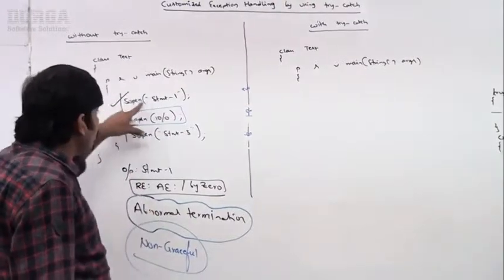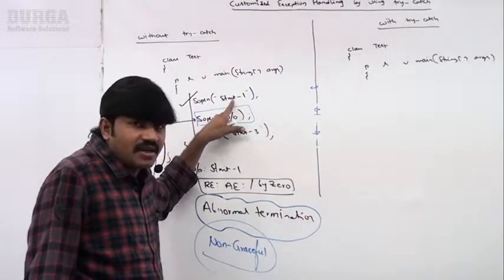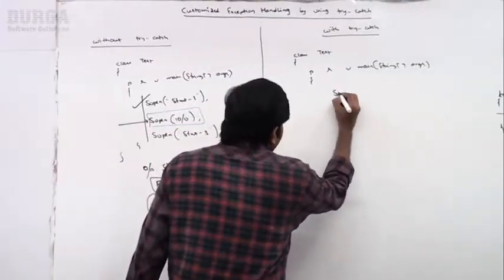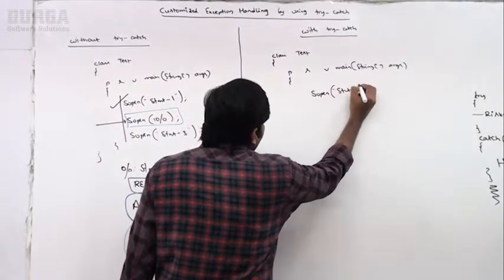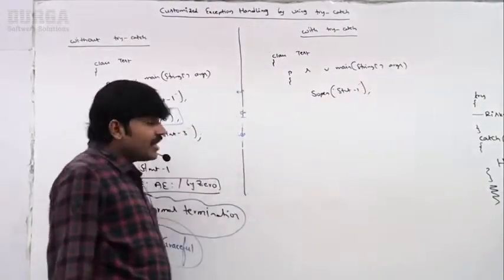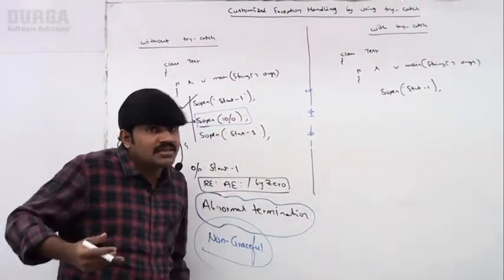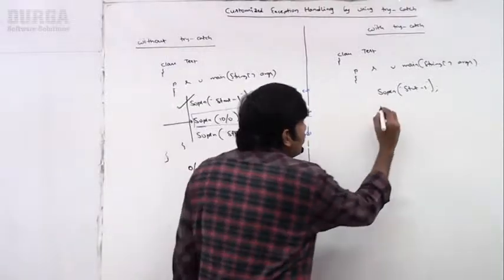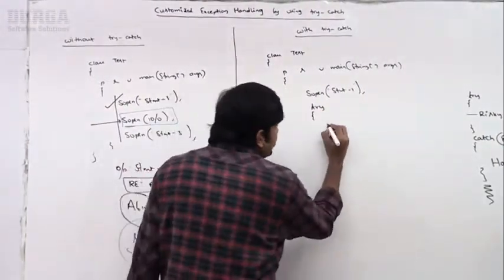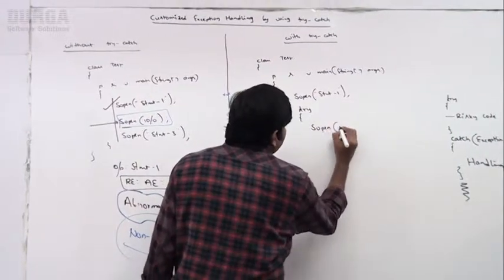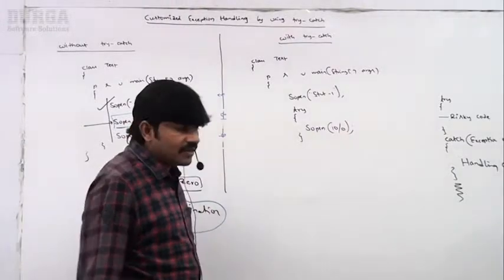Now SOP of statement 1 is not risky code, so take it normally. But SOP of 10 by 0 is the risky code, maybe a chance to raise arithmetic exception. That's why here I am taking a try block. Inside the try block, risky code, System.out.println 10 by 0.